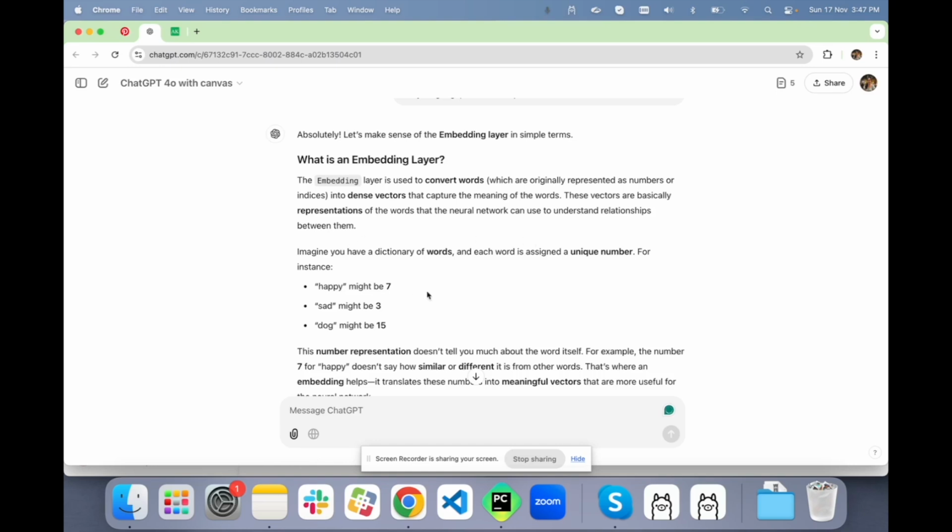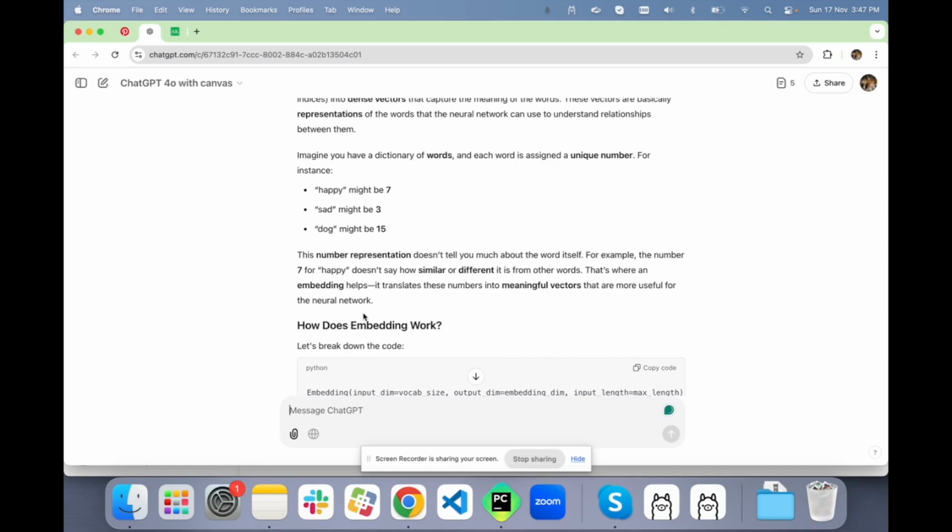Imagine we have a dictionary of words and each word is assigned a unique number. For example, let's say happy is assigned 7, sad is assigned 3, dog is assigned 50. This number representation does not tell you much about the word itself. Yes. For example, the number 7 for happy does not say how similar or different it is from the other word. Okay, correct. That's where an embedding helps. It translates the number into meaningful vectors that are more useful for a neural network. Correct.